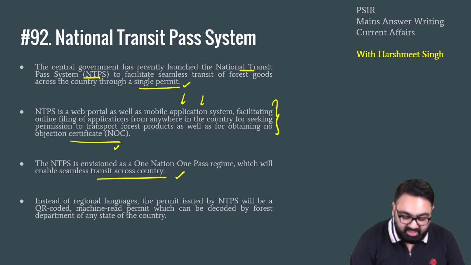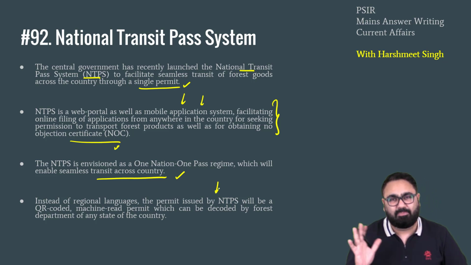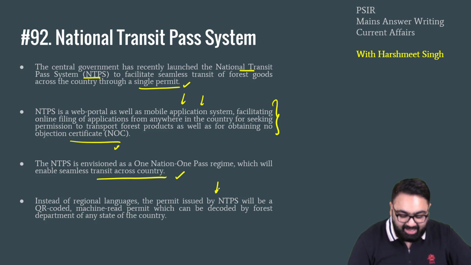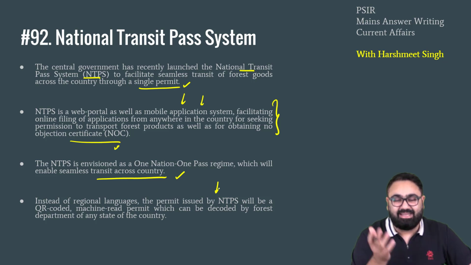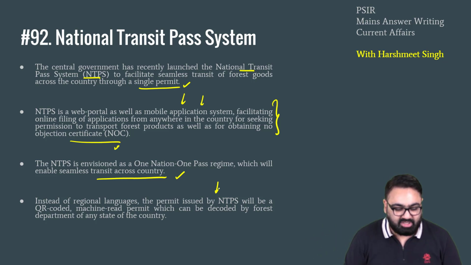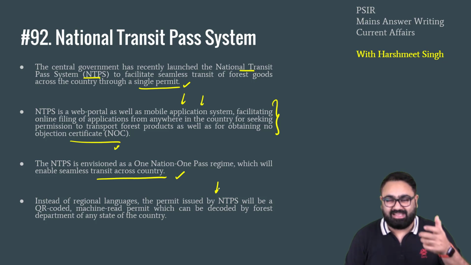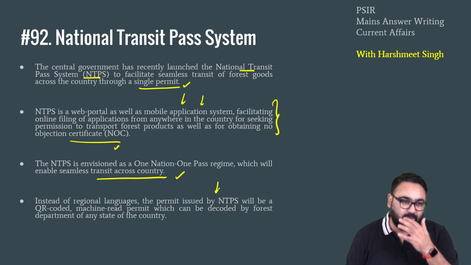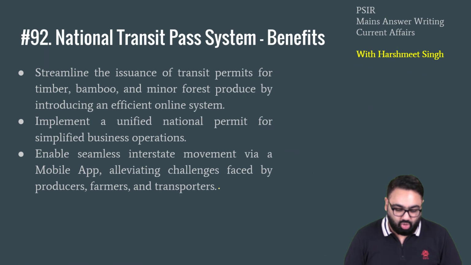It will give you a QR code based permit which can be scanned by the forest departments in any state of the country. So whichever state, let's say you are entering Gujarat from Maharashtra, at the border of Gujarat and Maharashtra, the Gujarat Forest Department can scan the QR code, they'll get to know that yes, this is a valid permit and they will allow you to go ahead.